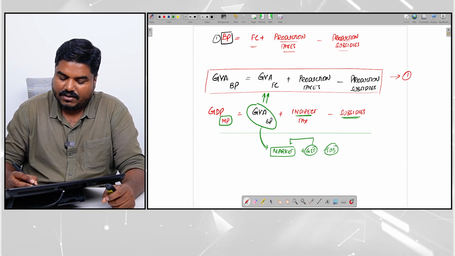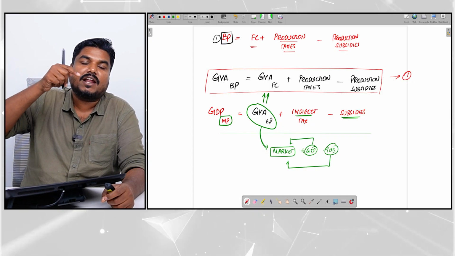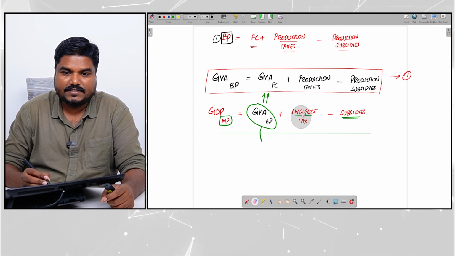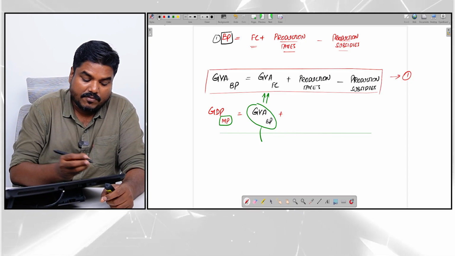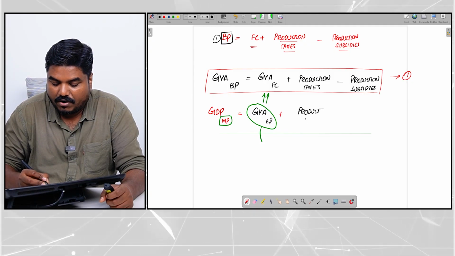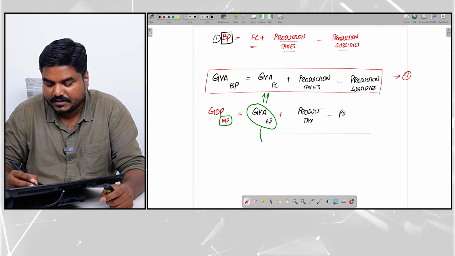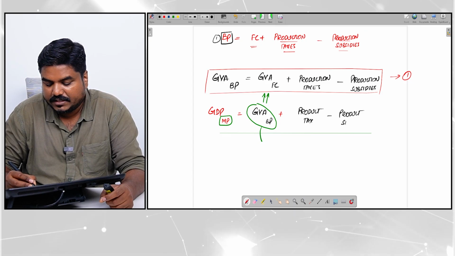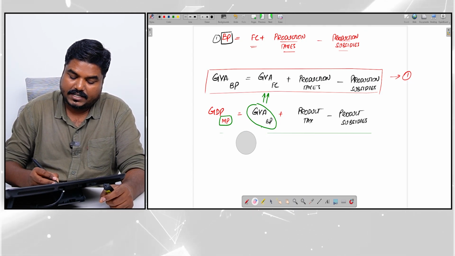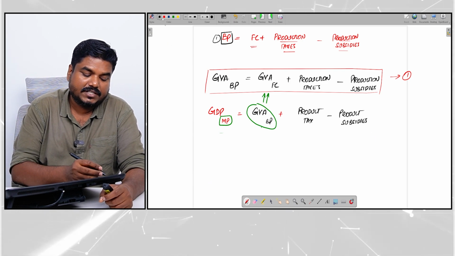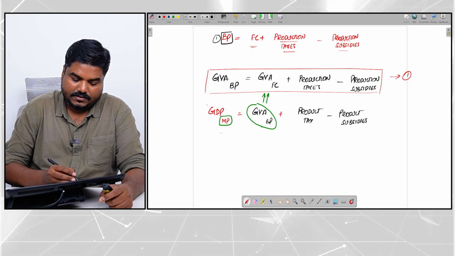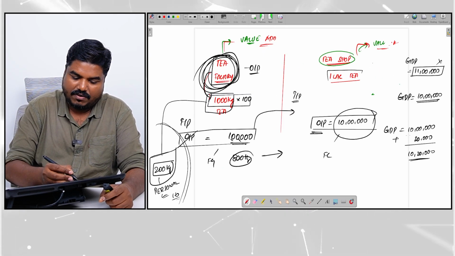Now this GST or subsidies that is given on the product, instead of writing it as indirect tax and subsidies, I am going to write it as product tax minus product subsidies. So now this is going to be the new formula.